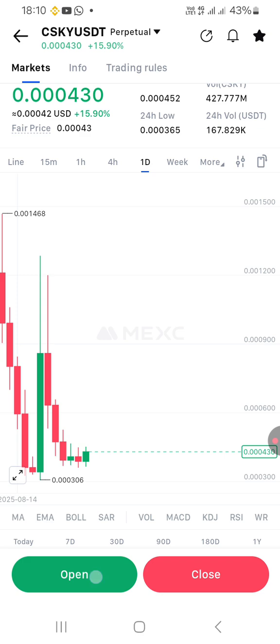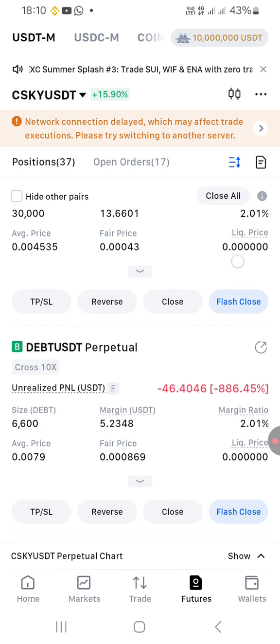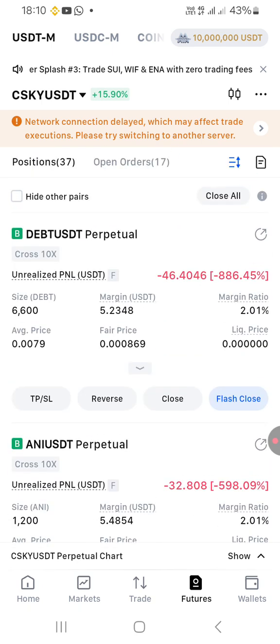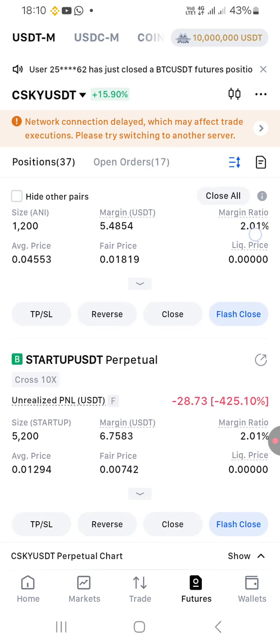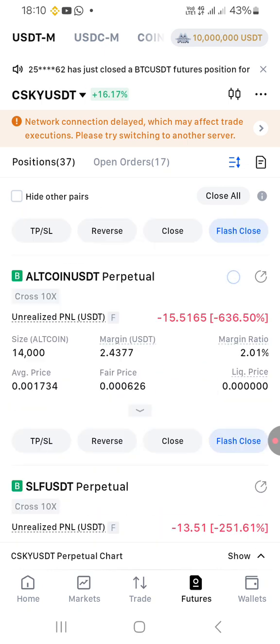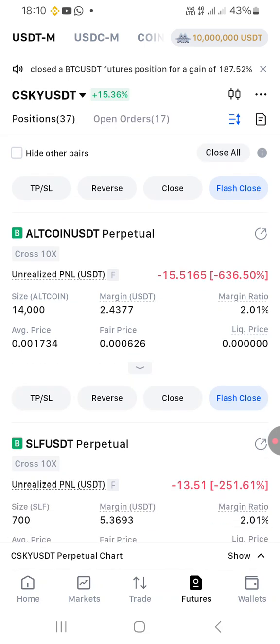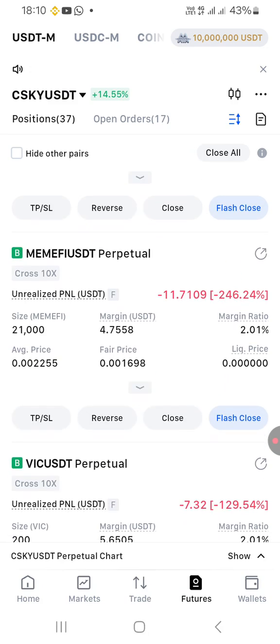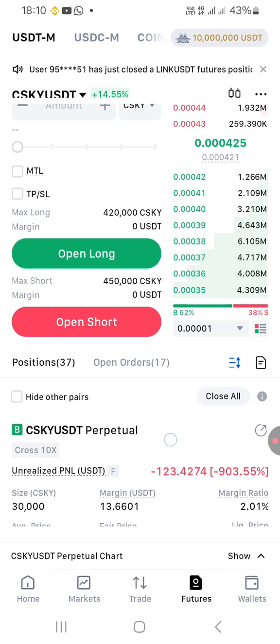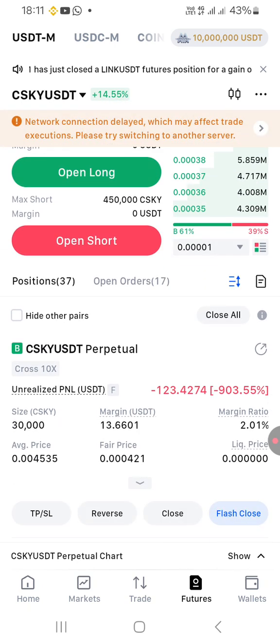If I go into all my trades, you can see the highest one. This one I'm losing like 46, and there's another one at 32, all these ones. The reason why my account is not in a loss and I'm making a profit is because the ones that have closed in profit are more than the ones that have lost. I think the highest one that is really costing money is this one. But as time goes on, I'll show whenever it gets into profit, or how I try to mitigate it so that I break even or get some money from it.